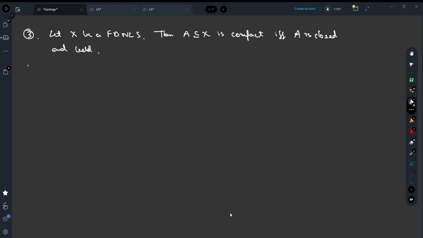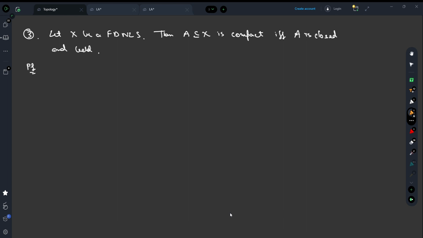Okay, so the proof of it. Now I guess we all know what compactness is. Quickly recalling, a subset being compact means that every open cover of that subset has a finite subcollection, that is, it has a finite subcover.